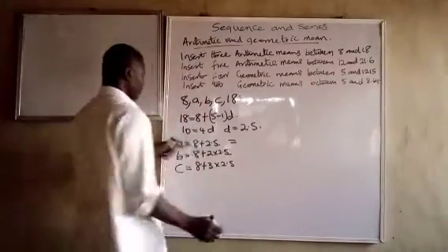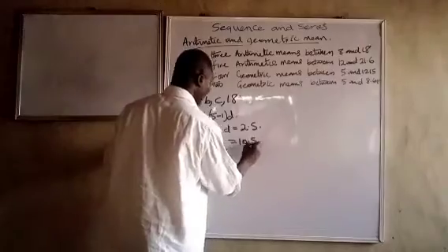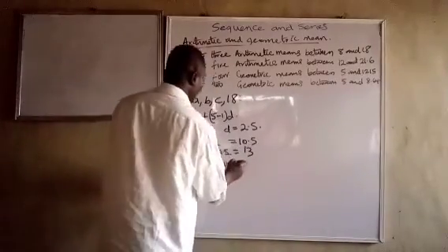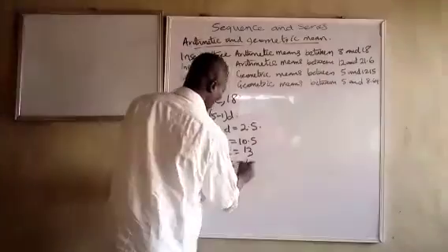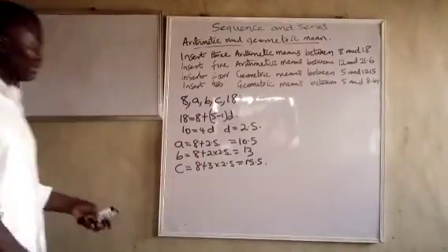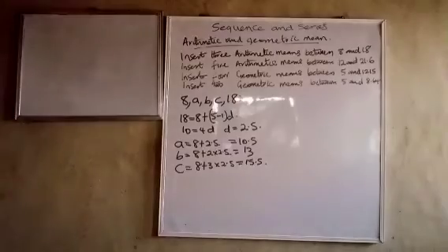So what does that give? 8 plus 2.5, that's 10.5. This one is 13. And then this one now becomes 15.5. And if you add 2.5, it will give you 18. So you can see how easy and straightforward it is. Let's look at the next one.